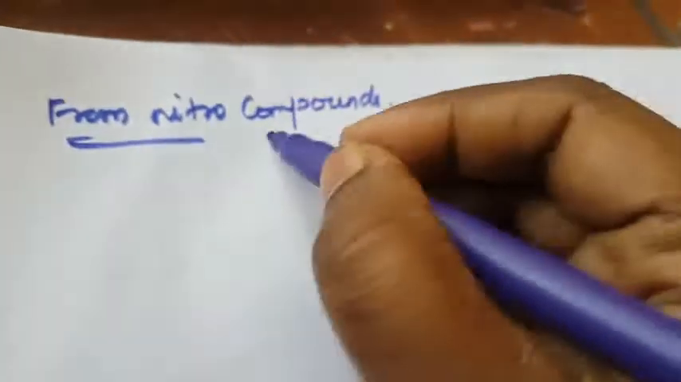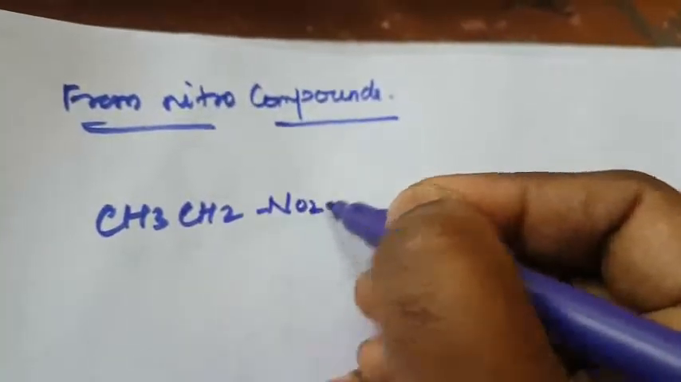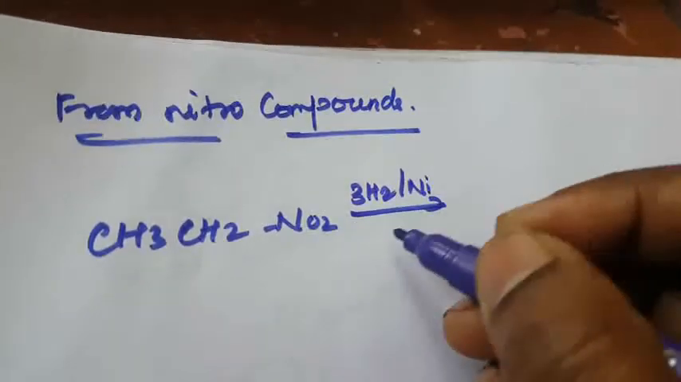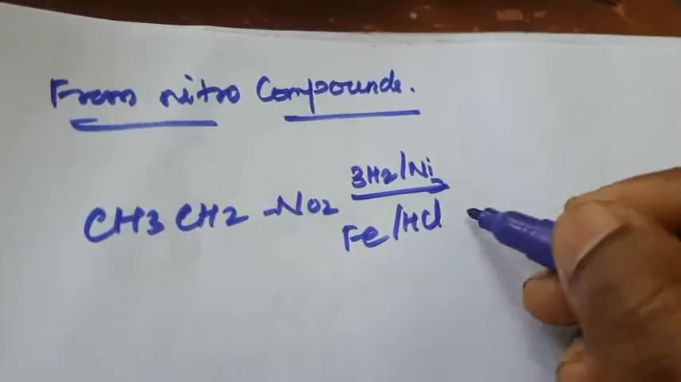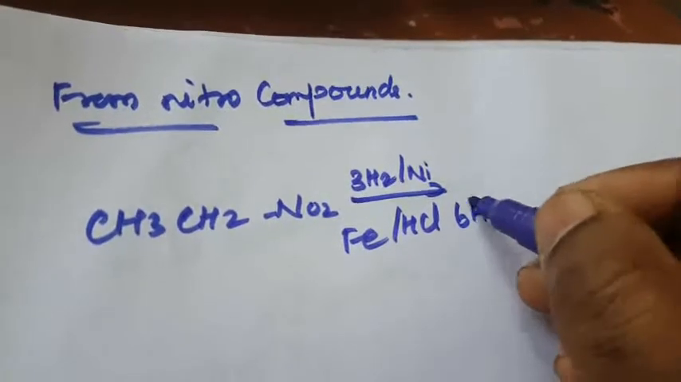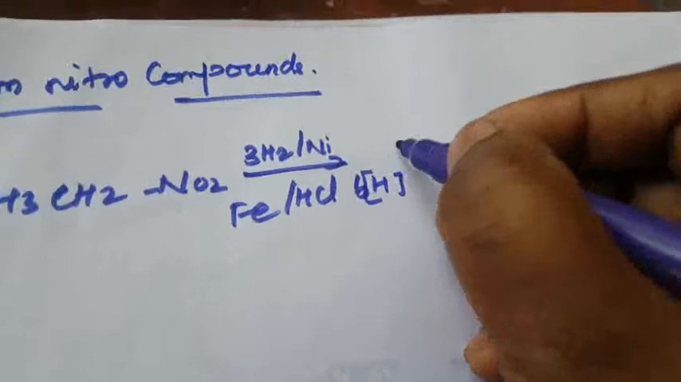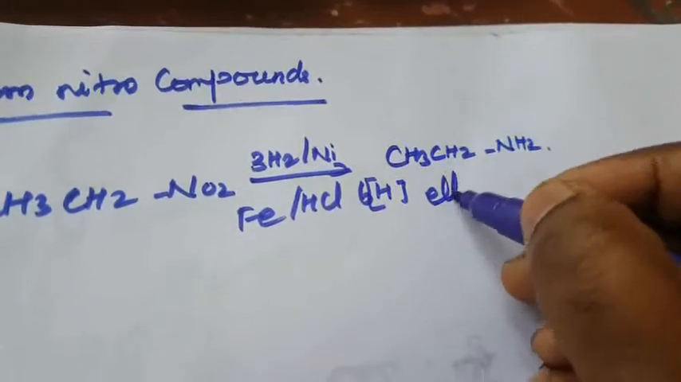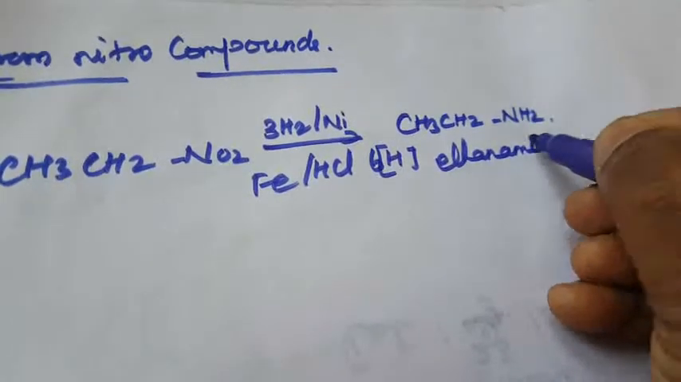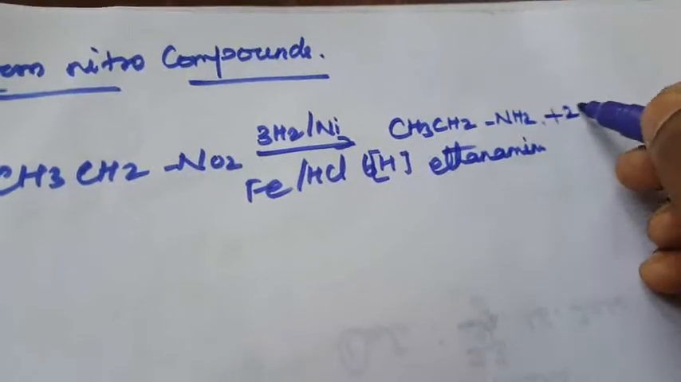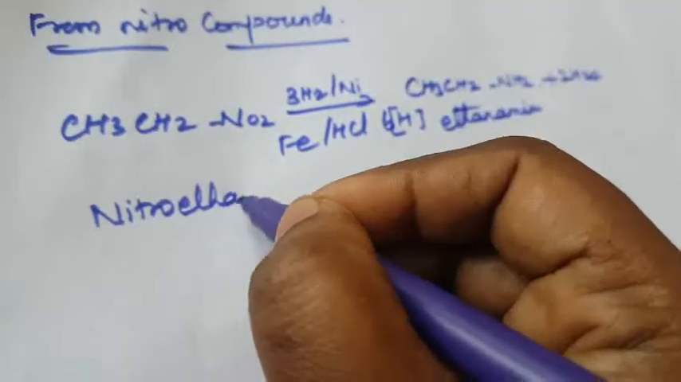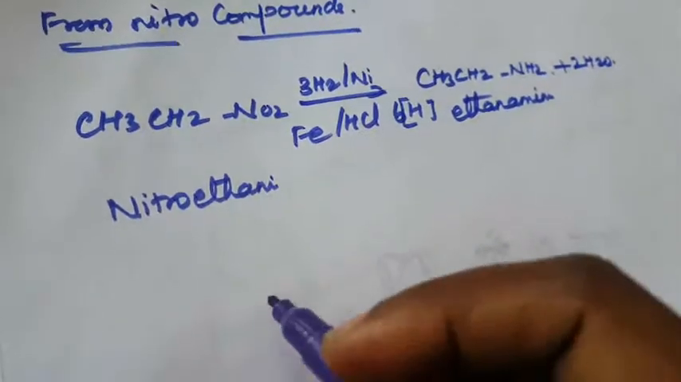How can it be prepared? First one is the nitro compound CH3CH2NO2. What is this? Nitroethane. Reduction with hydrogen and nickel, or iron and hydrochloric acid, with 2 molecules of hydrogen, gives the amine CH3CH2NH2. What is the compound name? Ethanamine. So this is called nitroethane, and this is called ethanamine.